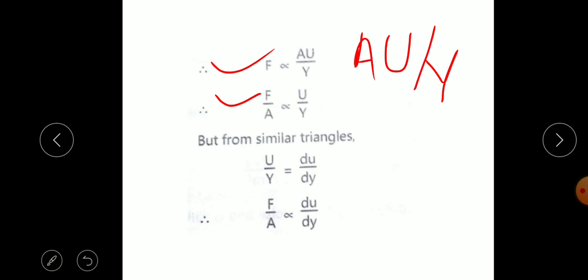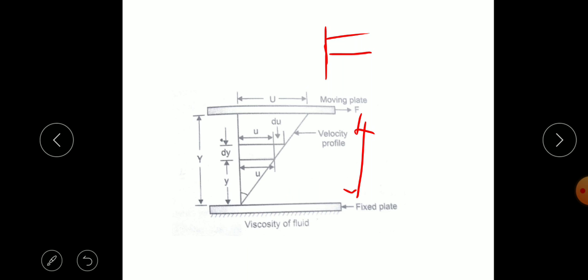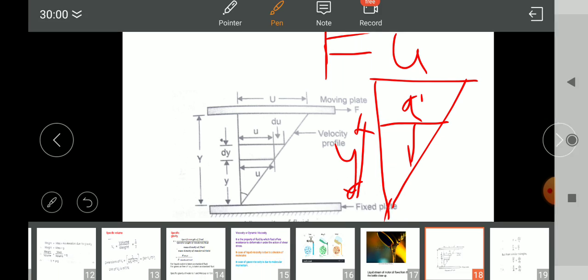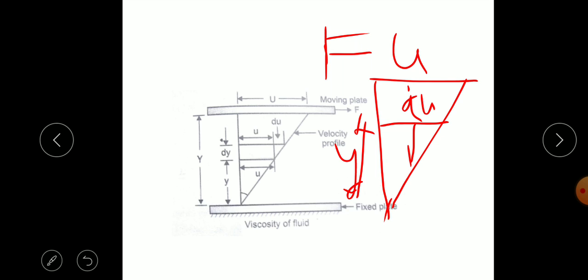From similar triangles, we can consider in the diagram these two triangles. Here it is u, this distance is y, and if we consider a smaller fluid element, having change du, and a smaller distance dy.